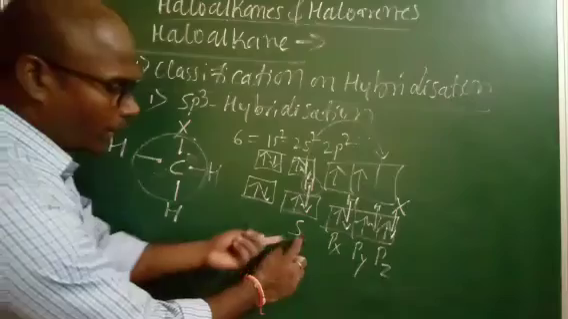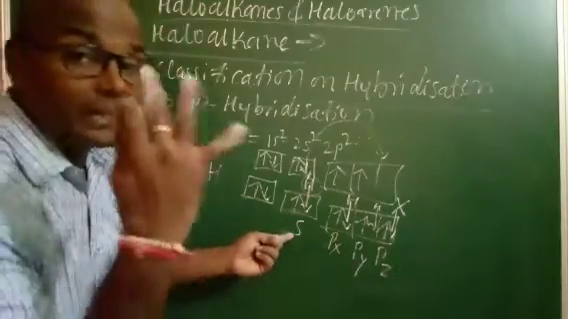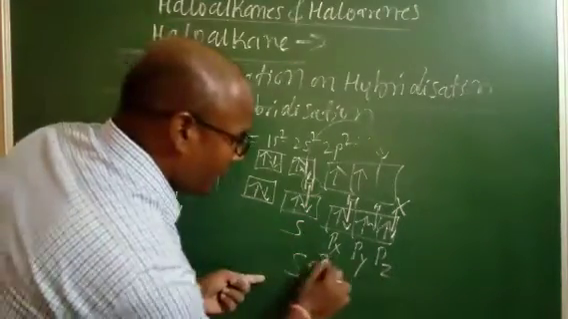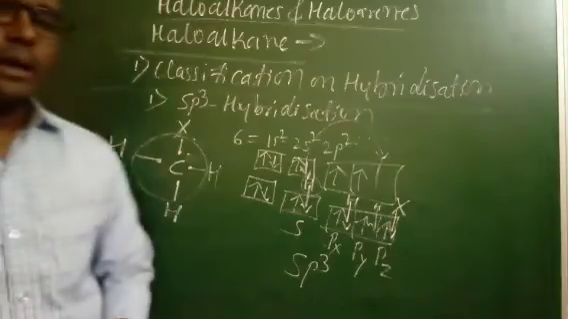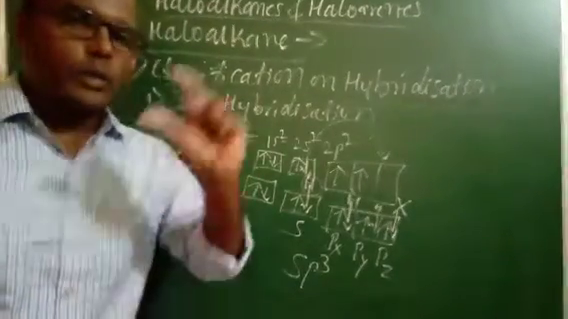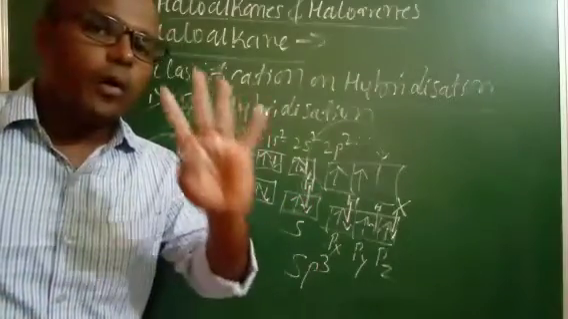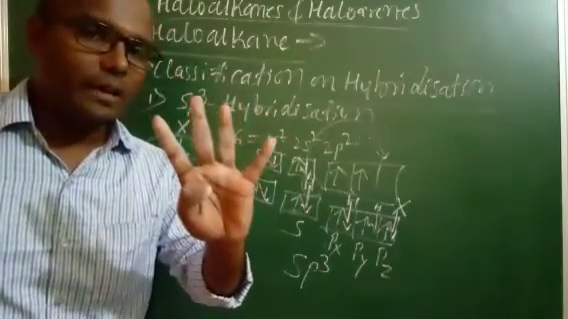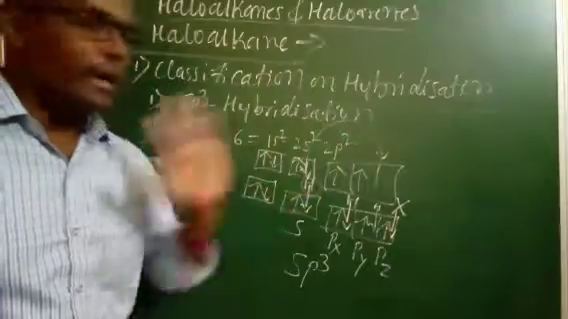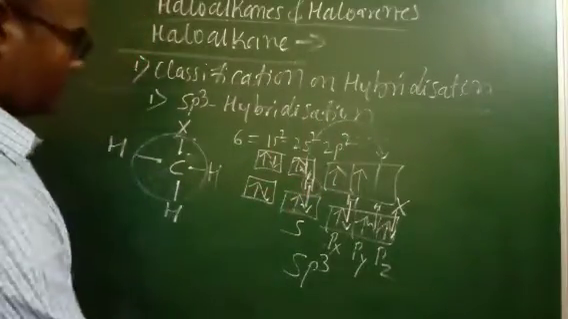So it means one s orbital and how many p orbitals are there? Three p orbitals are there. That's why it is called sp3 hybridization. Right. If a halogen atom is attached to a carbon atom, and that carbon has four single bonds around it, that is what we call sp3 hybridization. Understand?